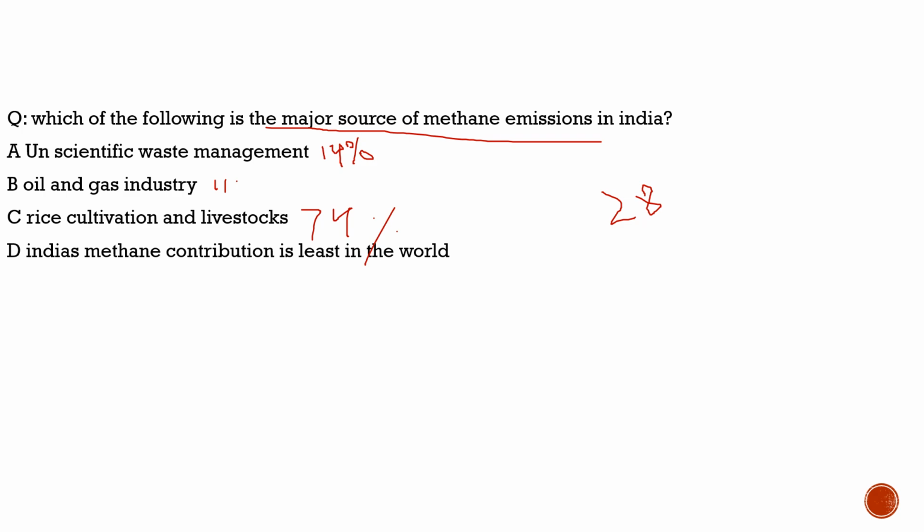So with respect to this question, the correct answer is option C. Option D says India's methane contribution is least in the world. No, it is not the least. It is one of the major methane producers in the world. So with this, I hope you have understood the article. Now let's move to another question and try to solve that.